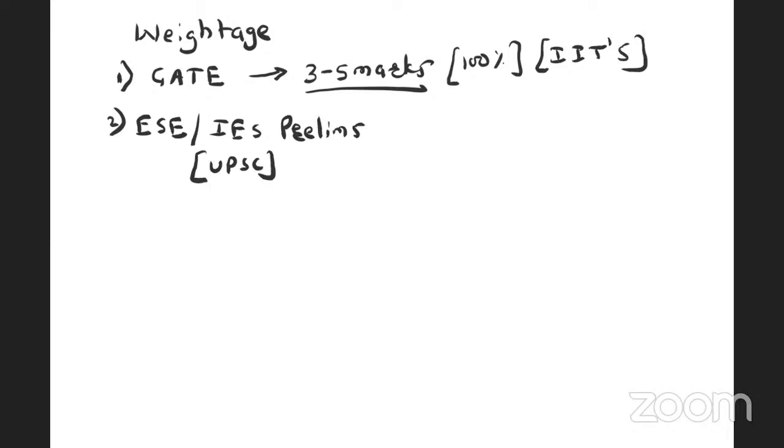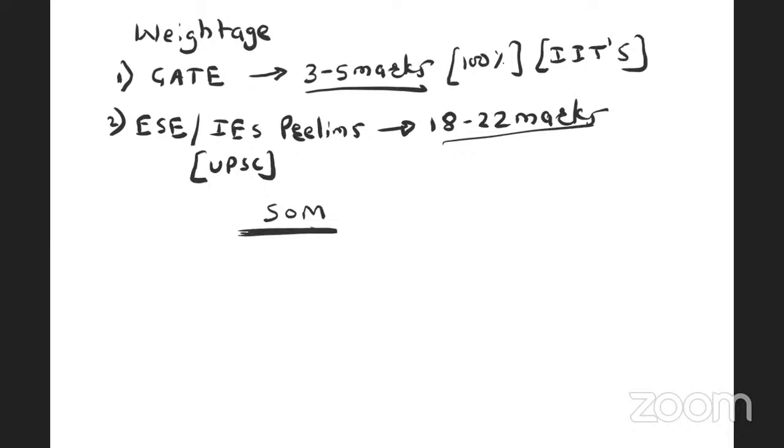The reason I am saying the weightage for ESE is that the syllabus is common. 100% of the syllabus is common. With the same preparation you do for GATE, you can solve each and every question of ESE prelims for engineering mechanics. For this subject, the weightage is 18 to 22 marks for prelims, which is very good weightage for both examinations. Again, this subject is a basic subject for understanding strength of material, for proper and better understanding of it.